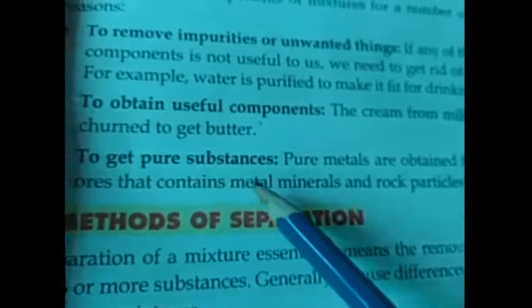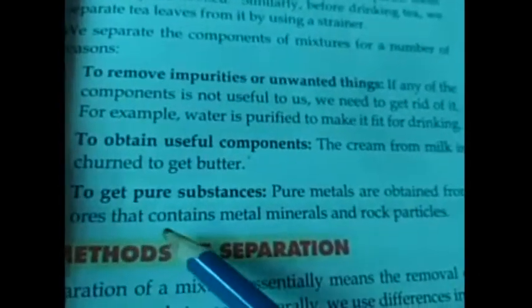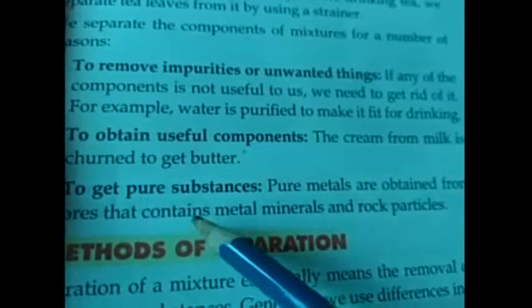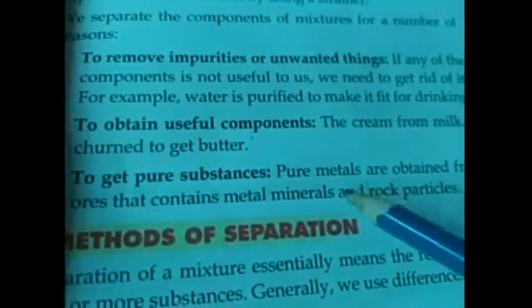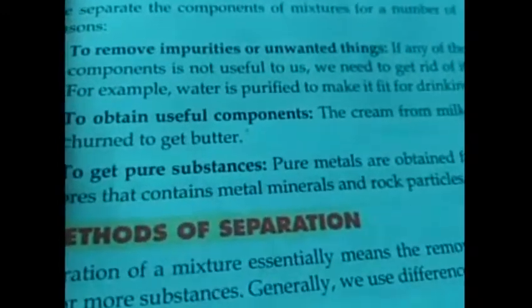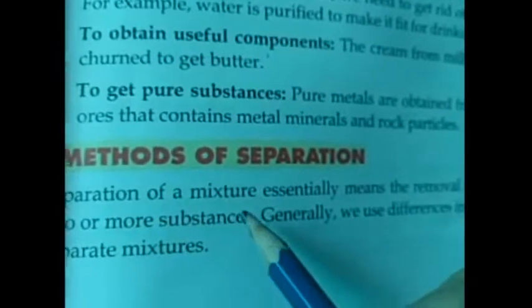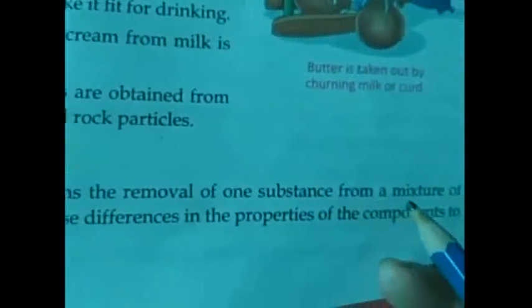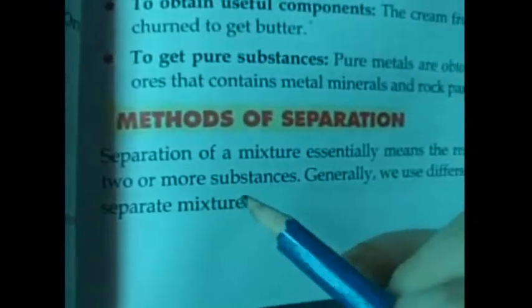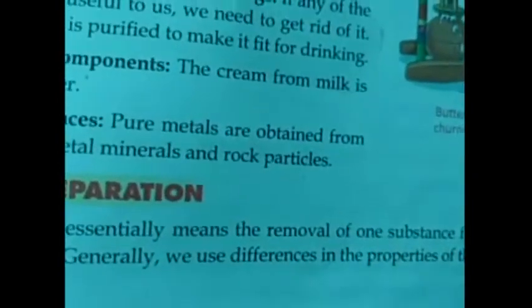Third is to get pure substances. Pure metals are obtained from ores that contain metal, minerals and rock particles. Next is methods of separation. Separation of a mixture essentially means the removal of one substance from a mixture of two or more substances.